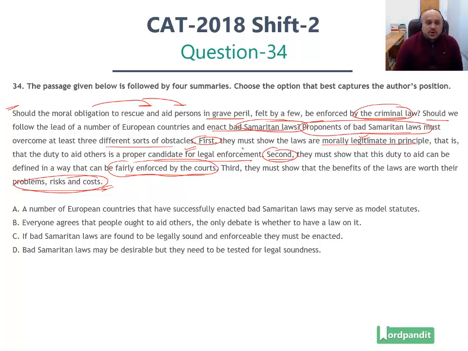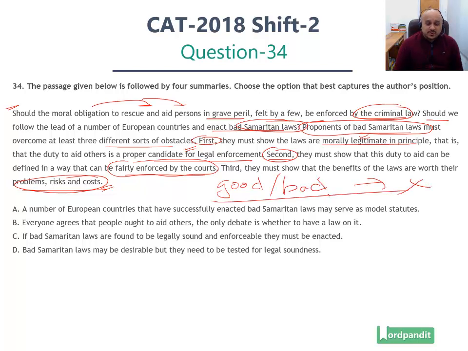So the author is pointing out that there are three major issues with this, and he's highlighting that even though there are proponents of bad Samaritan laws, there are these three major obstacles to this. Now, has he passed a judgment that these laws should be enforced? He's not done that, right? Has he said these laws are good or bad? The author specifically has not done that, right?